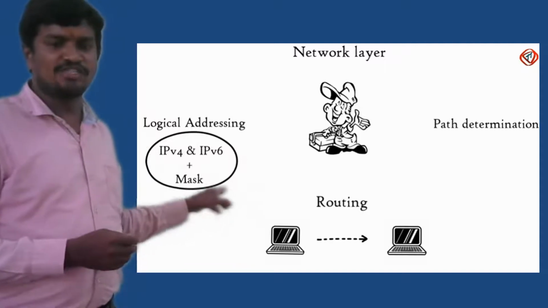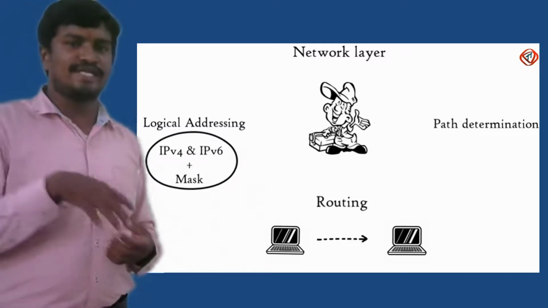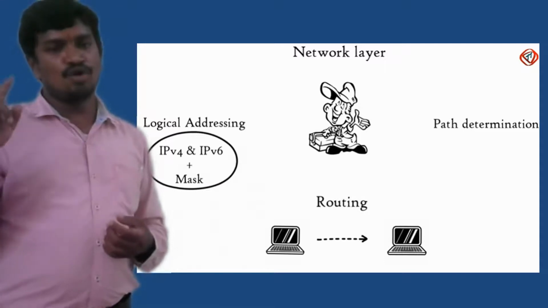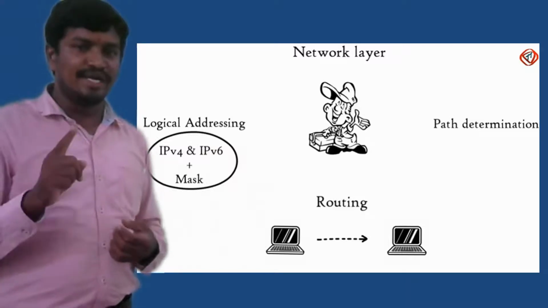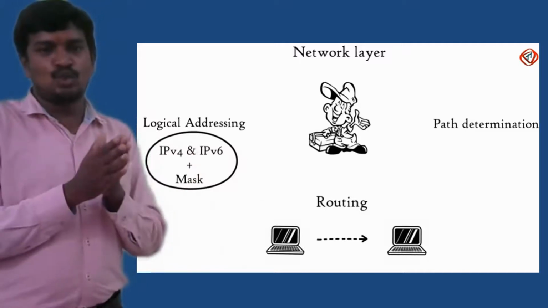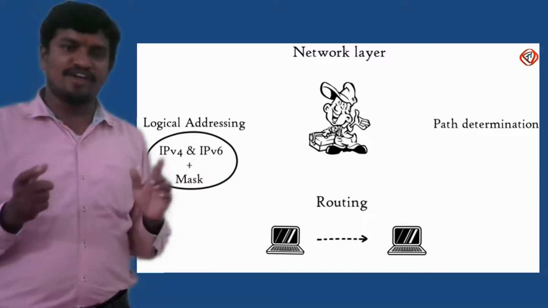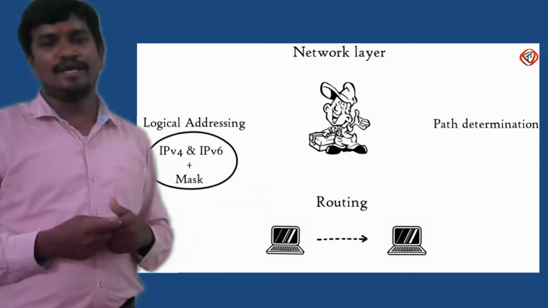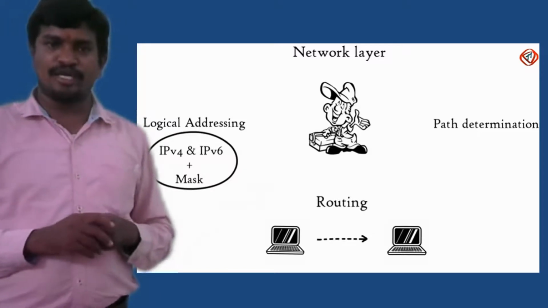And we use a mask. There is one more concept called mask in order to create your own subnet. So I have 10 systems and I want to create a subnet, but these 10 systems are addressed with only one address from the external world. The external world never sees all these 10 systems individually. These 10 systems should be recognized like one unit. In that case, we make use of a mask. That is, your IP address is divided into two parts called host address and network address. In order to identify which part is host address and which part is network address, that is taken care of by a mask. Okay. So this way, logical address is one of the responsibilities of the network layer.